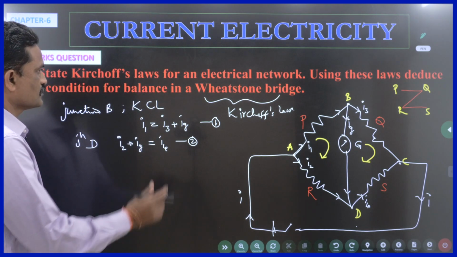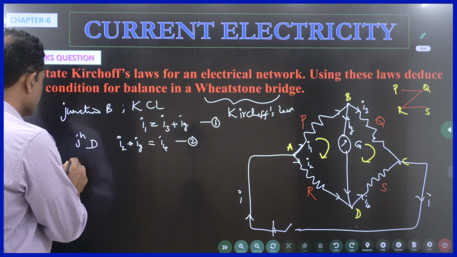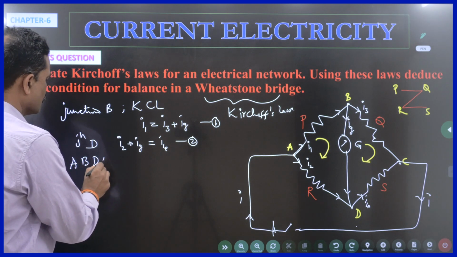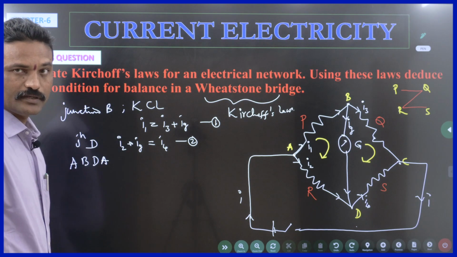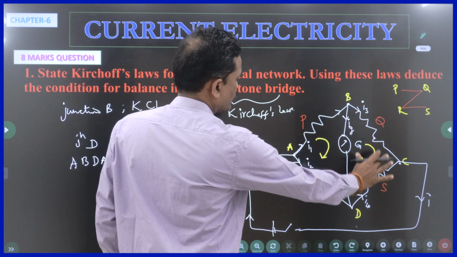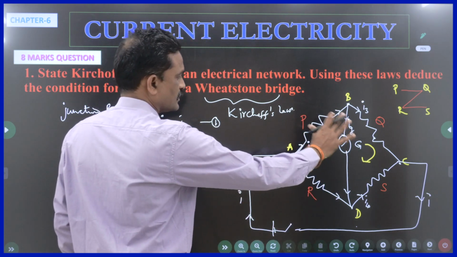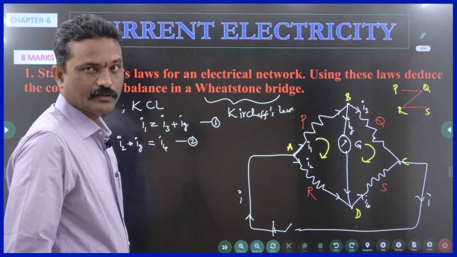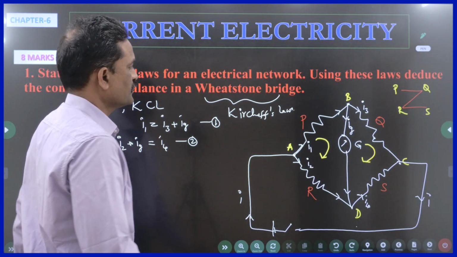Now let us go to the loop, closed loop A, B, D, A. In both the loops, there is no EMF because there is no electric cell. So only potential drops are there. So how many potential drops?